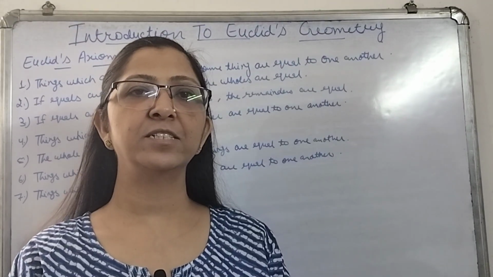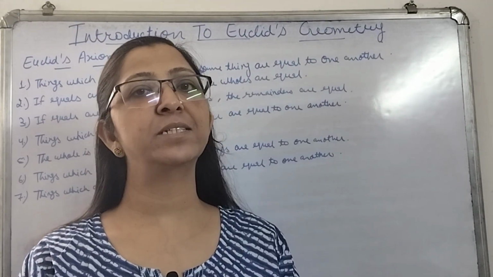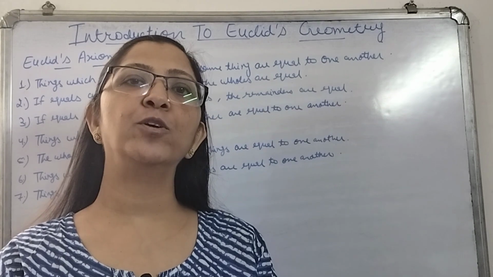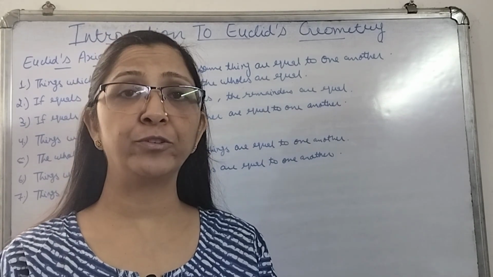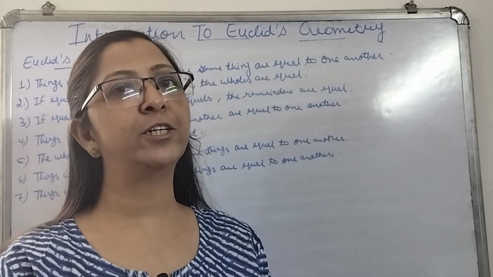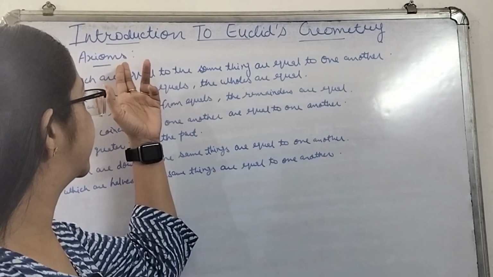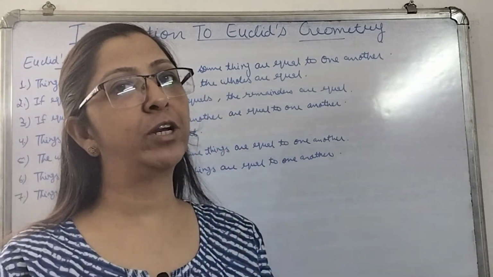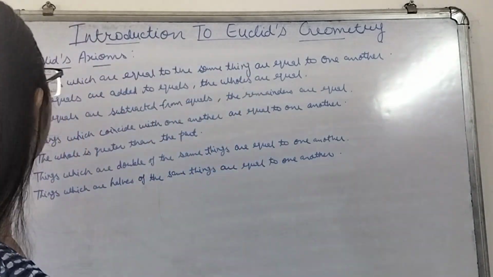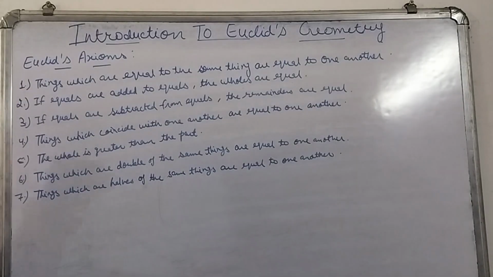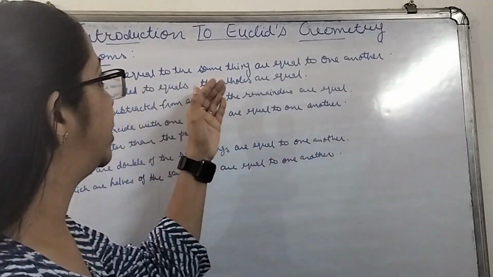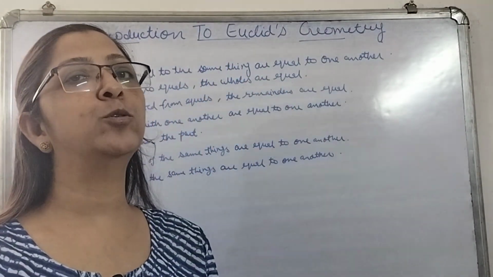Now let's understand some of the Euclid's axioms. That means statements which we have taken for granted to be true. We have not proved it. Simply we have taken it to be true, that are known as axioms. So some of the Euclid's axioms we'll be discussing right now. The first Euclid axiom says that the things which are equal to the same thing are equal to one another.